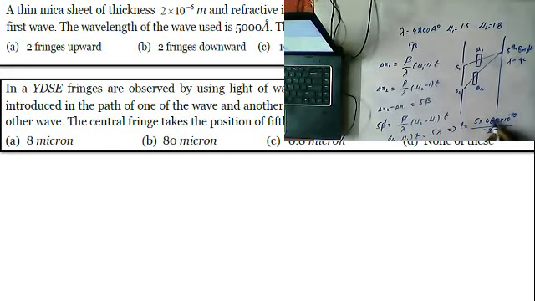Now 4800 is how many times, guys? 16 times 300. Keep it aside, 10 power minus 9. So here 5 into 16 we can write as 80.